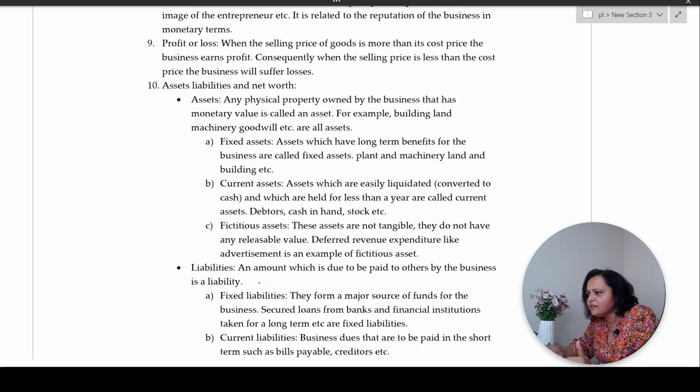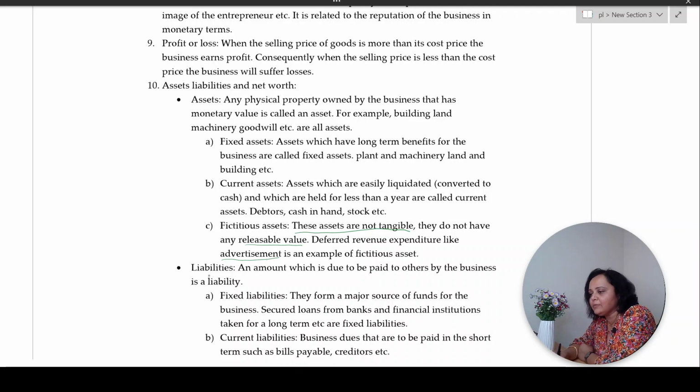Current assets. Current assets have a maturity of less than 1 year, okay, which can be easily liquidated. What is liquidated? Converted to cash. So debtors, cash in hand are all examples of current assets. Fictitious assets. See, fictitious. These assets are not tangible. They do not have a realizable value. Deferred revenue expenditure like advertisement is an example of fictitious assets.